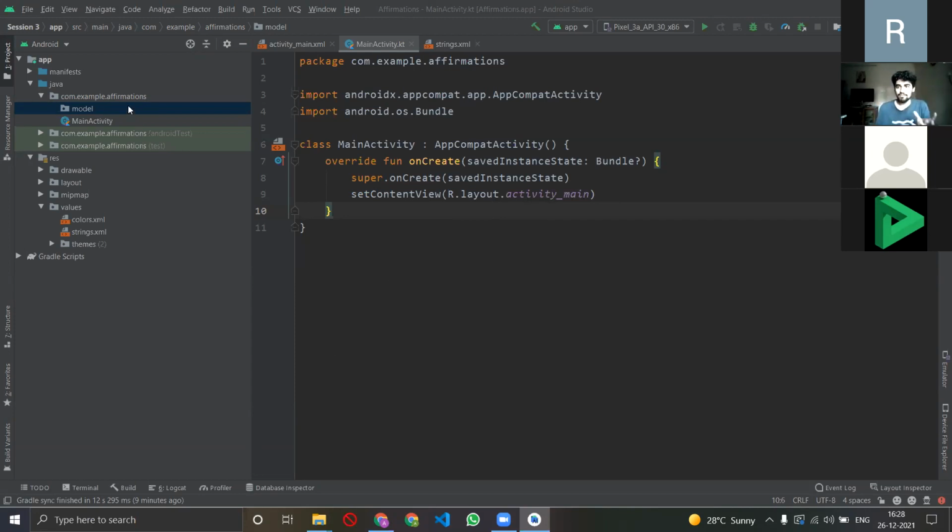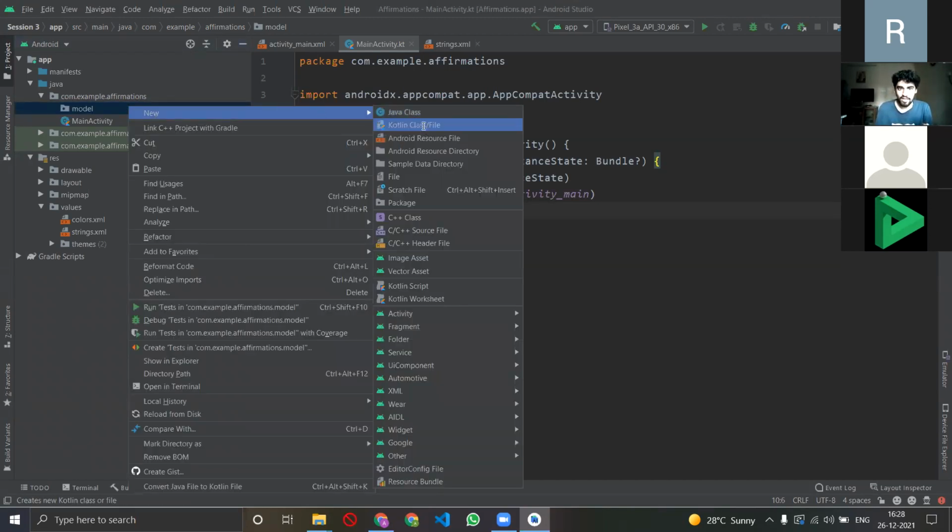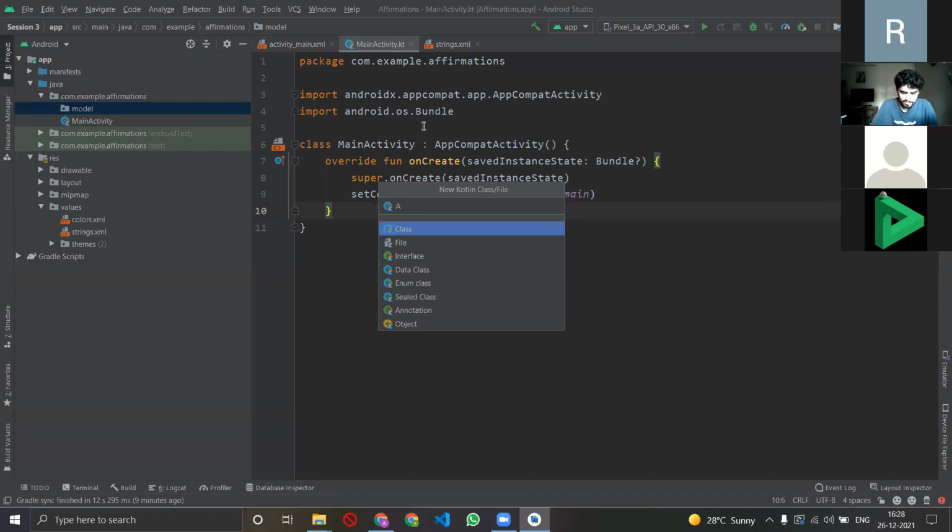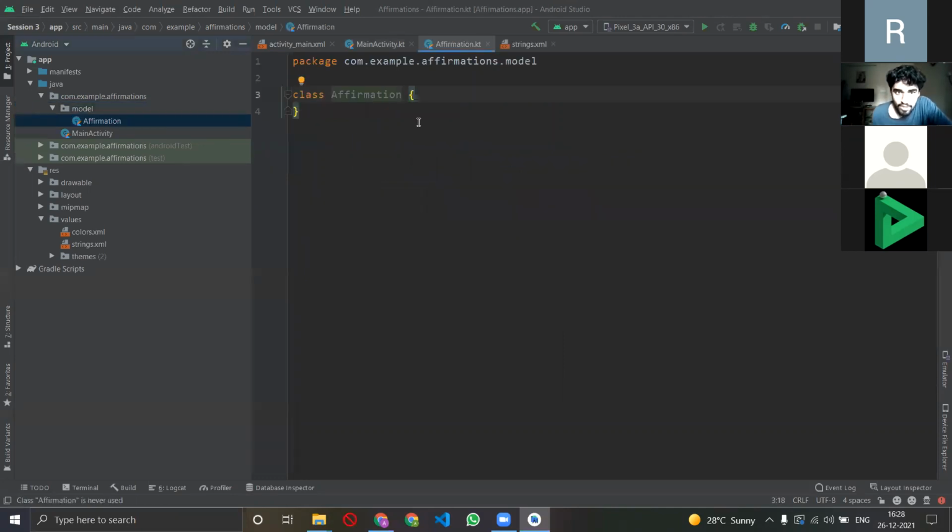Right. So now I've created model, but there should be something in that model, there should be some file in it. So I'll create a file and I'll name it affirmation. Let me make sure I have written the right spelling. Just a second. Yeah, okay, the spelling is right. So now I've created a model and now it is giving me some error, right? What is it saying in the yellow thing? It is saying that it's an empty class body, obviously. So I have nothing in it, right?